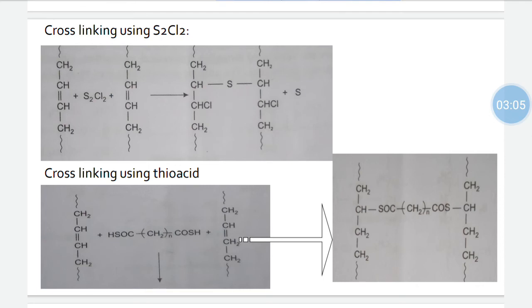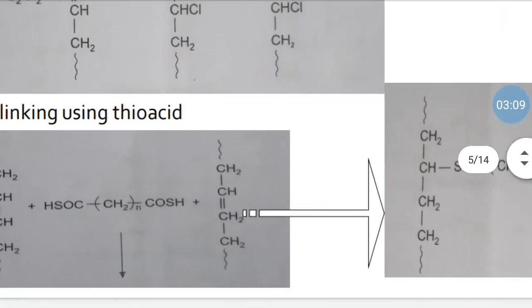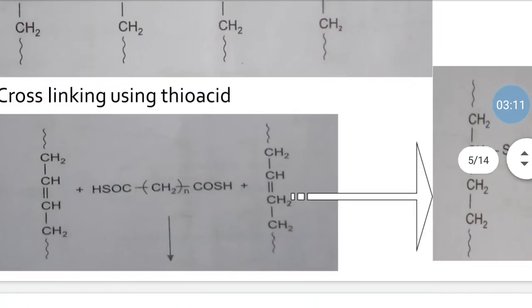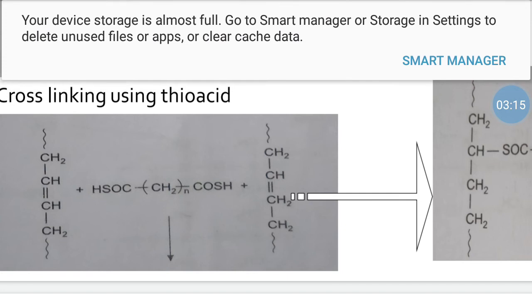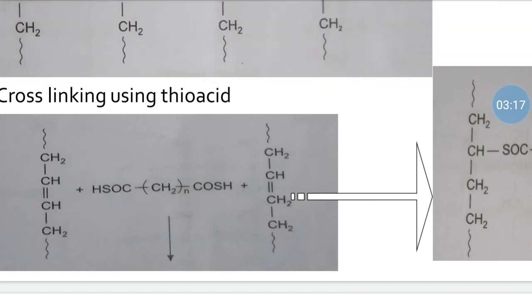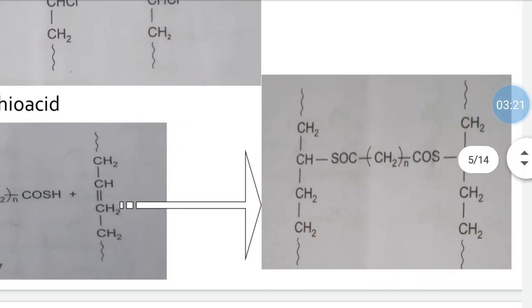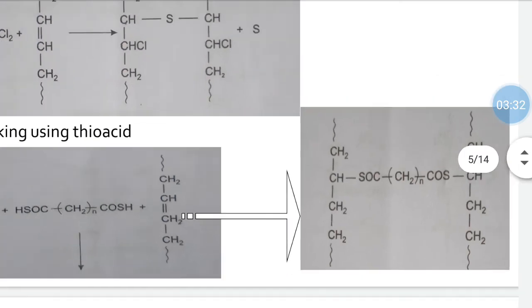Next, cross-linking can be done using thioacids, mercaptans, mercapto acids, etc. Here a thioacid is used, with COSH instead of COOH. Okay, so two polyisoprene molecules are cross-linked using thioacid, and then we will get a structure like this. The double bond is gone and the thioacid is cross-linked there, so we will get such a structure.